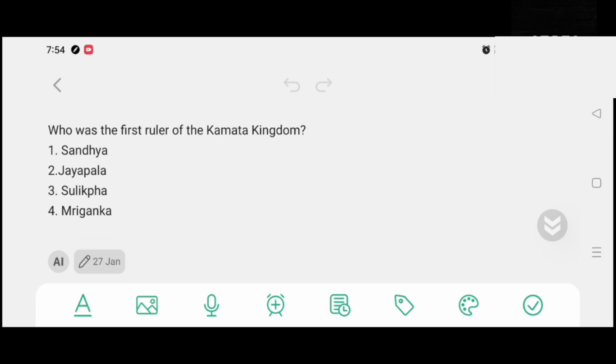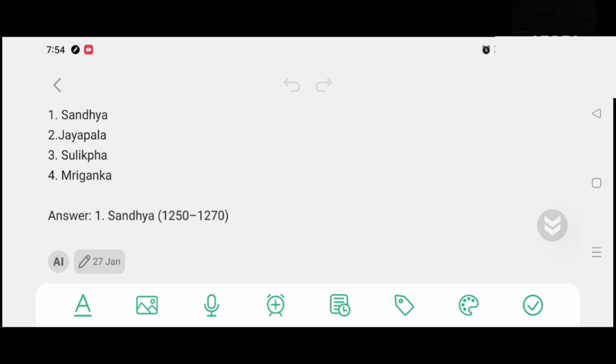Who was the first ruler of the Komata kingdom? Option number 1, Sandhya. Option number 2, Jayapala. Option number 3, Sulikpha. Option number 4, Mrigankha. And the correct answer is option number 1, Sandhya.